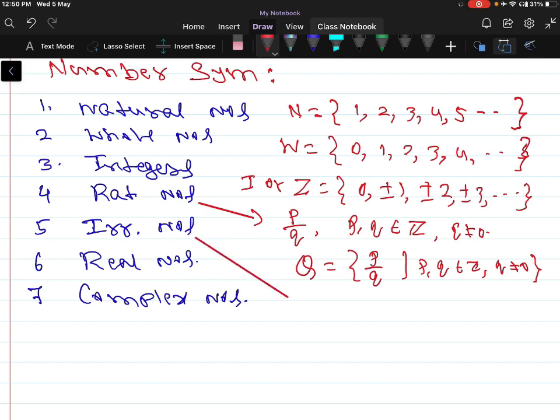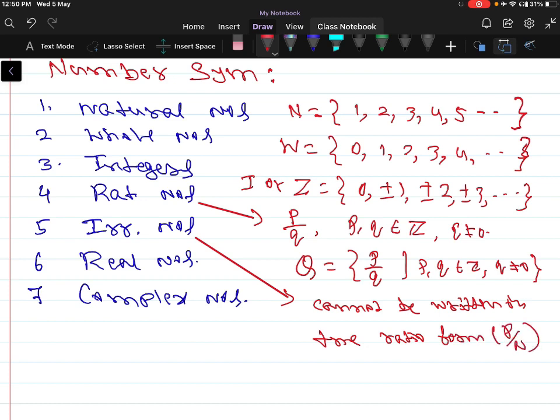An irrational number is a number that cannot be written in the ratio form, that is p by q form.